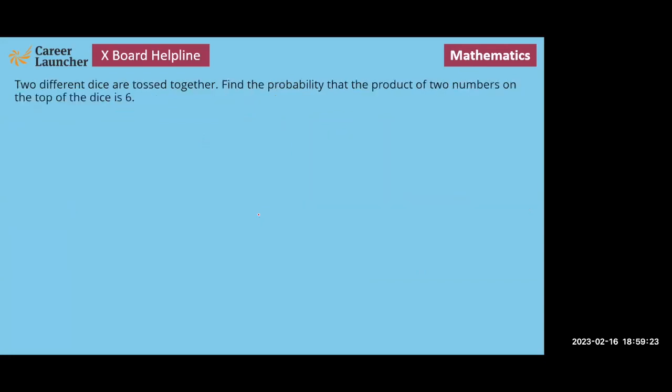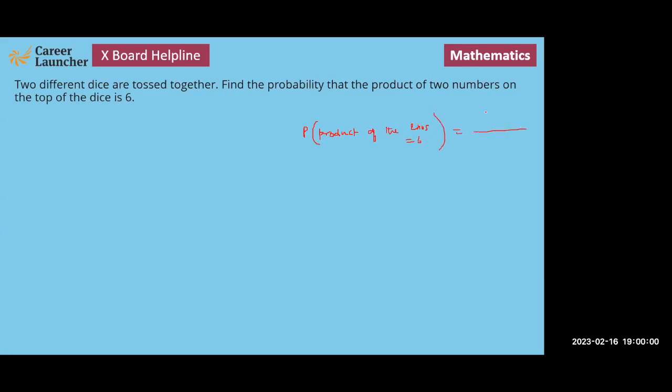अगला क्वेश्चन, नॉर्मली प्रोबेबिलिटी सबसे कम टाइम लेता है, सो I think you should probably look at, definitely read it, see if you can do it first. Two different dice are tossed together, find the probability that the product of the two numbers on the top of the dice is 6. तो हमें मालूम है कि probability that, what are we trying to find? Product of the two numbers is equal to 6, right?